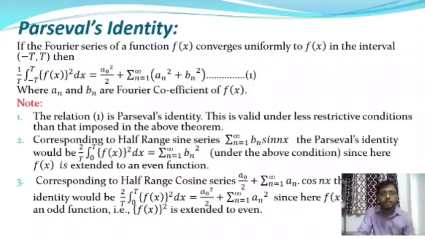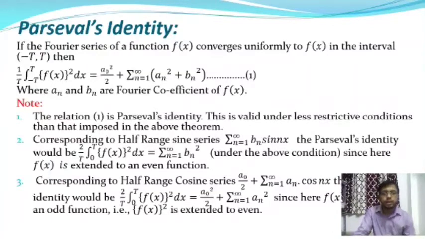So where a0, an and bn are the Fourier coefficients of the function f of x. So this relation 1 is called the Parseval identity, and this is valid under less restrictive conditions than that imposed in the above theorem.